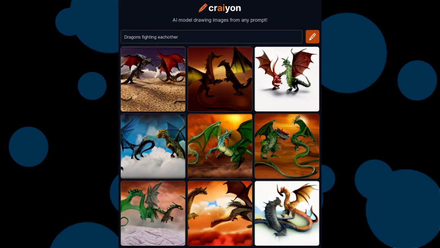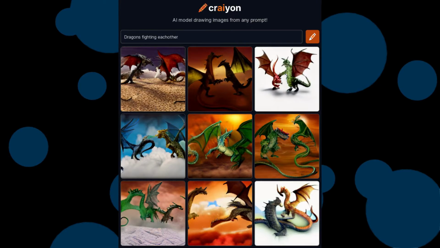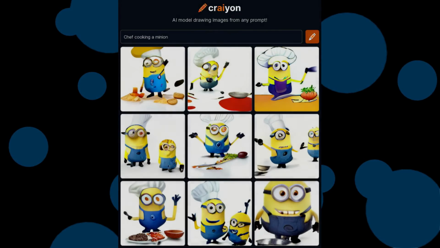So this is dragons fighting each other, and the best ones have to go to top left, middle right, and bottom middle. But all of them look cool at least. So is the next prompt something to do with dragons? Nope, it's something different and weirder.